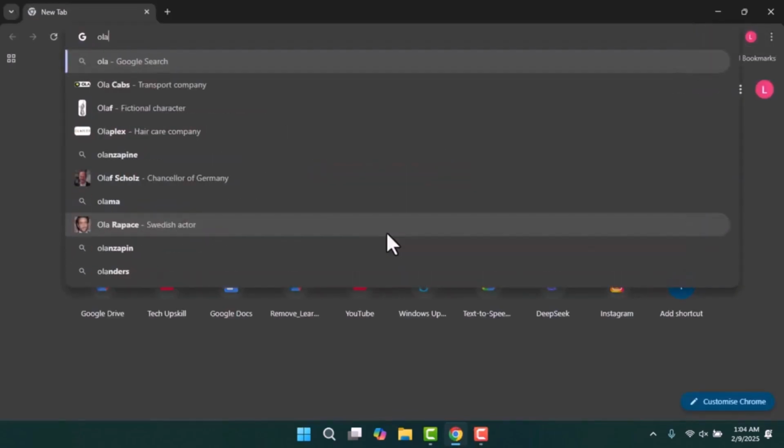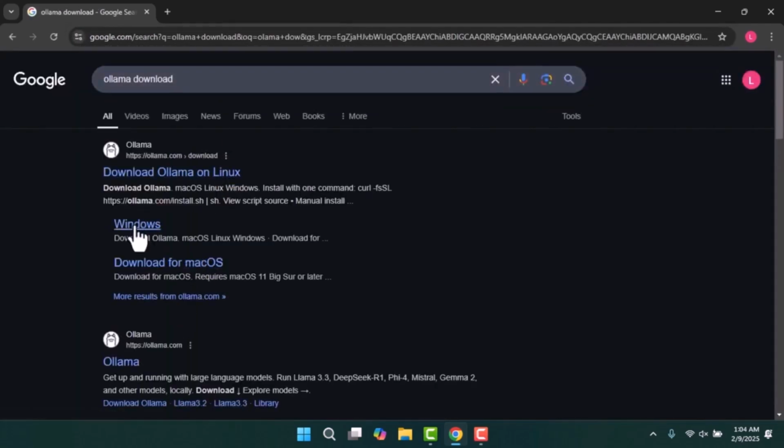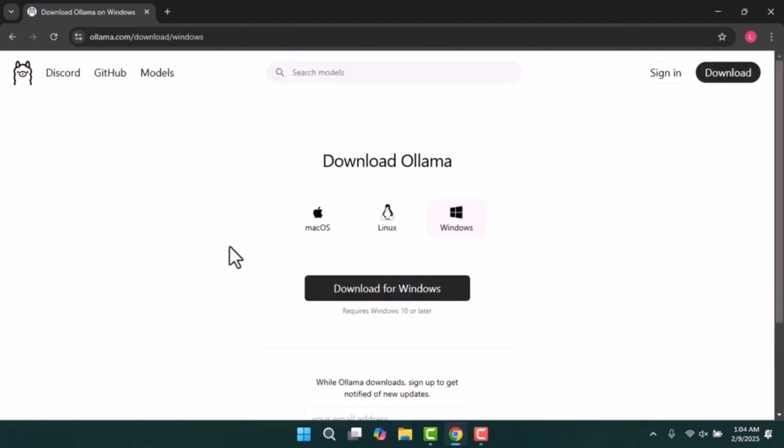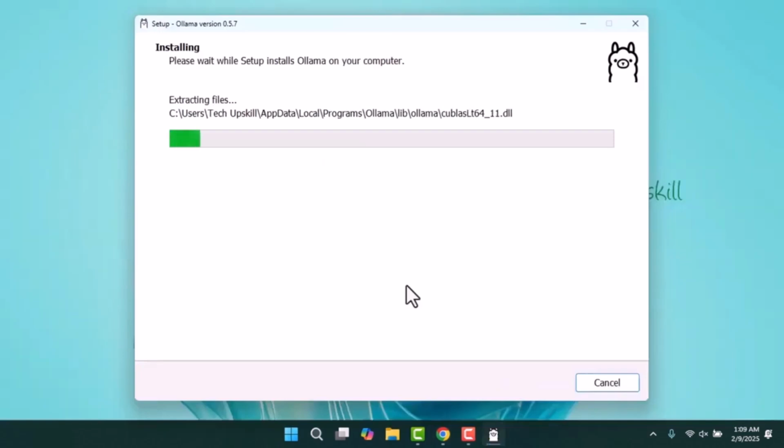First, open your browser and search for Ollama download areas. Then, go to the official website and click on Download, selecting the Windows version. Once the download is complete, install it on your Windows computer.